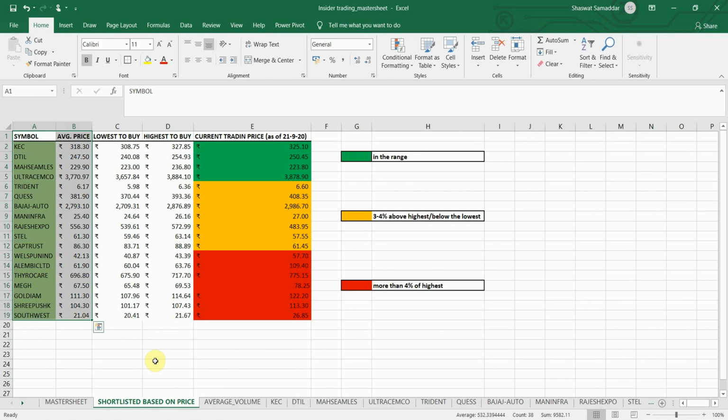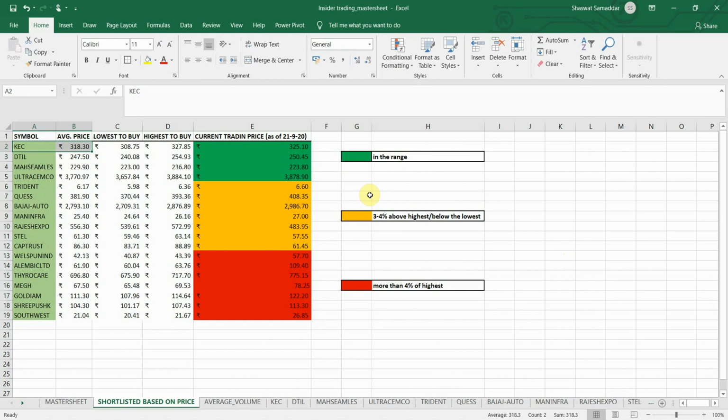What we have to do next is find out whether the current trading price falls in the range of plus minus 3% of the average price at which the promoters have made a position. For example, the average price for KEC as we calculated was approximately 318.30 rupees. That means the promoters have made the position at an average approximate price of 318.30 rupees.